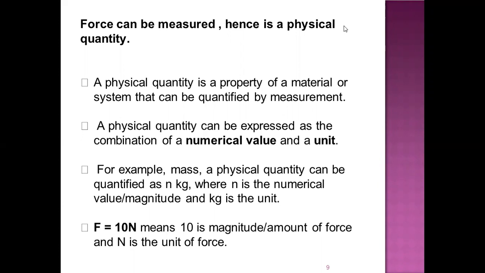Newton is the SI unit of force, and 10 is the magnitude of the force. If we write F is equal to 6 Newton, then 6 is the magnitude of force and N is the unit of force.